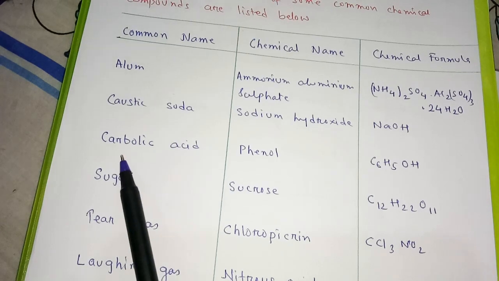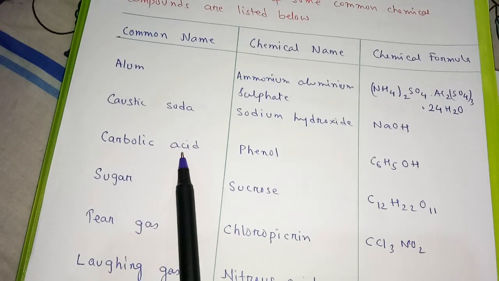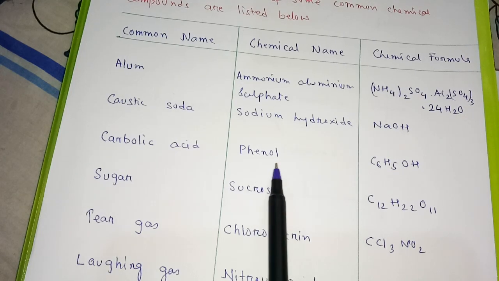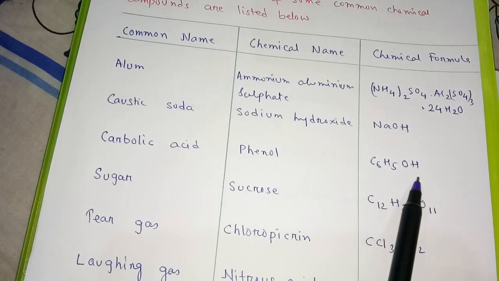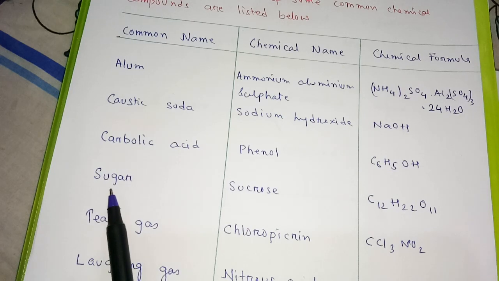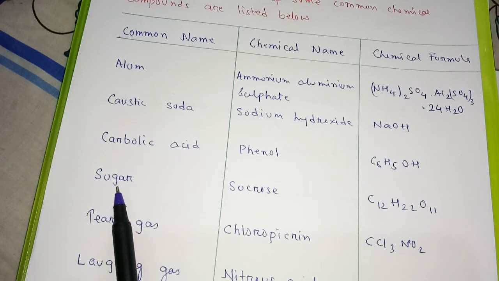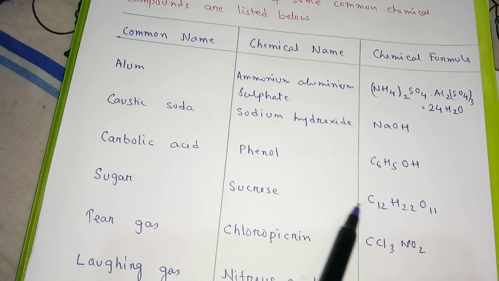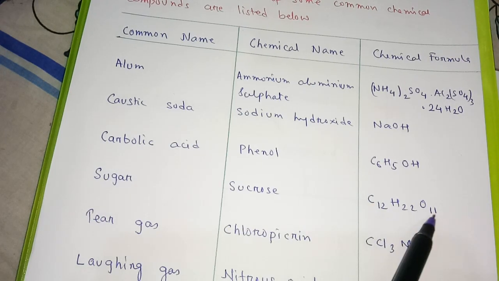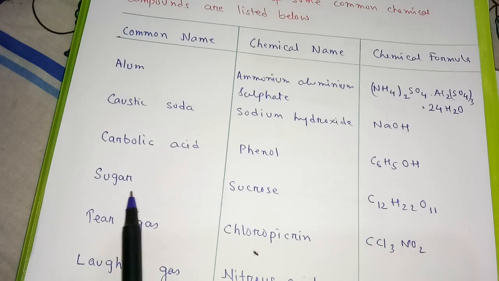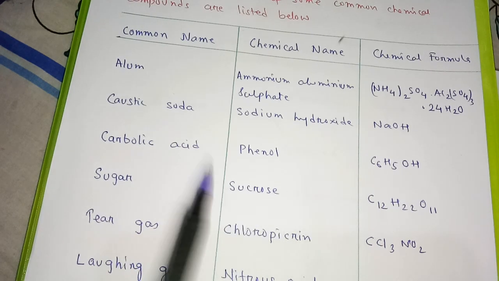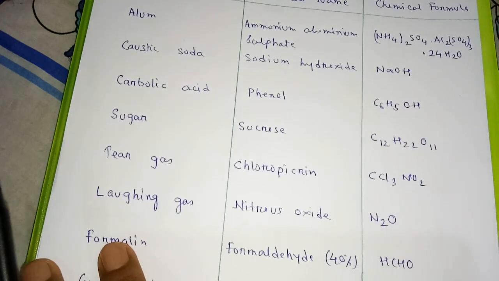So the next one is your carbolic acid. It is called phenol. Formula is C6H5OH. Then the next common compound is your sugar, sucrose. Formula is C12H22O11. Now you might have known that common salt is your NaCl. That is why I have not written that one.